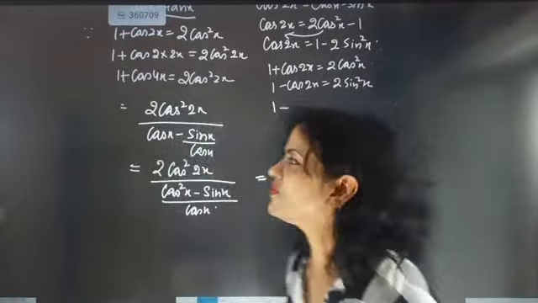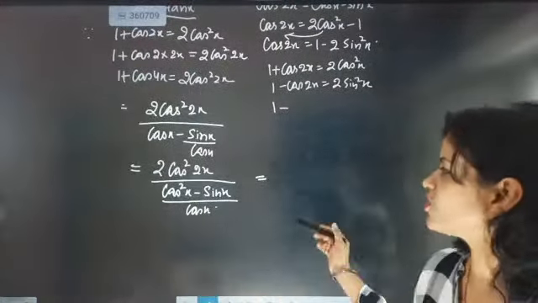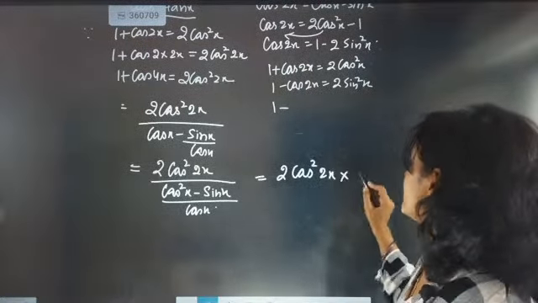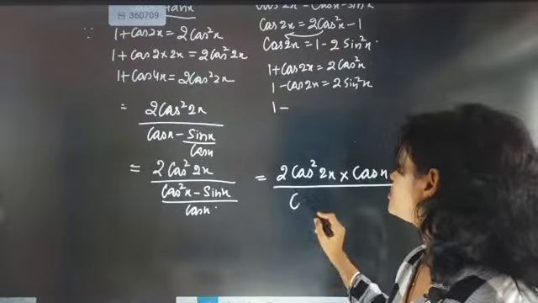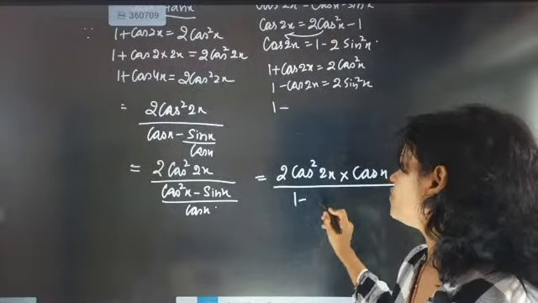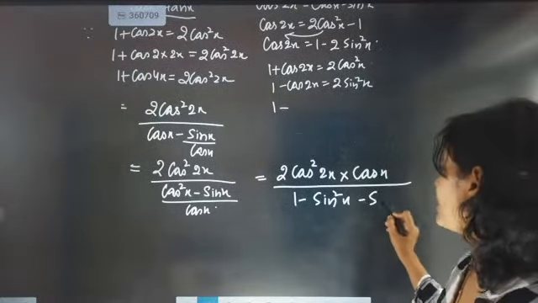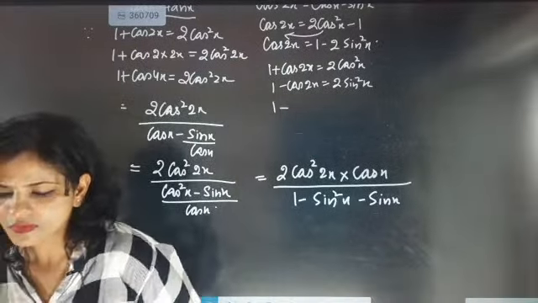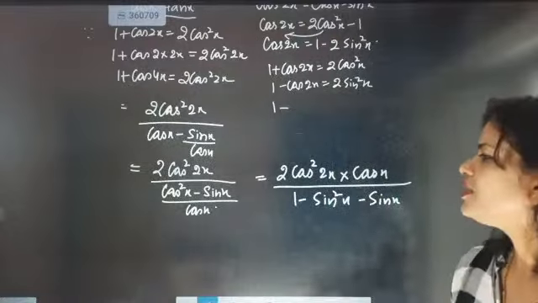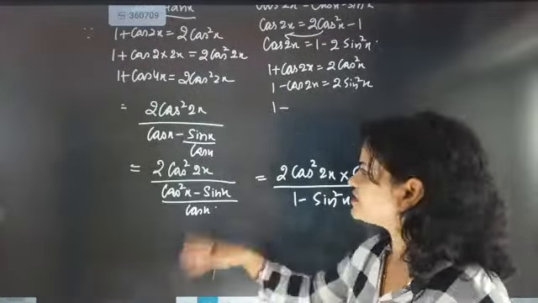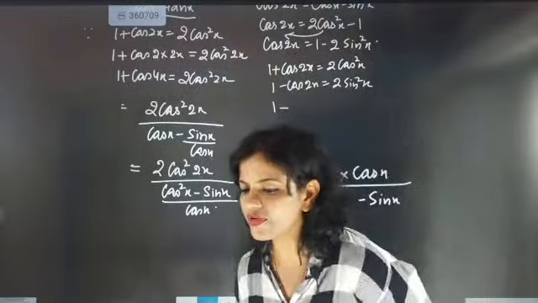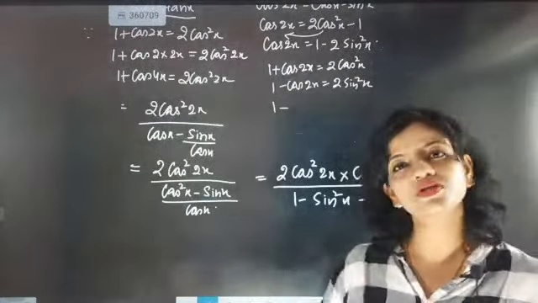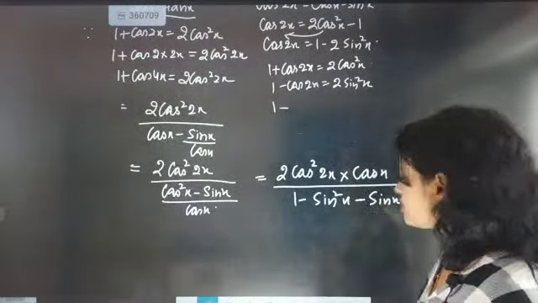Okay, we can't do anything more with this question. This question is exactly an open and shut question. So it is going to come as 2 cos square 2x into cos x by cos square x, which can get converted into 1 minus sin square x, minus sin x. So this will become your answer. Why are we going to bother? Because sin x by cos x means take LCM, shift it up. That's it. If you want to waste your extra time in the examination hall, then use it. It's totally your time.